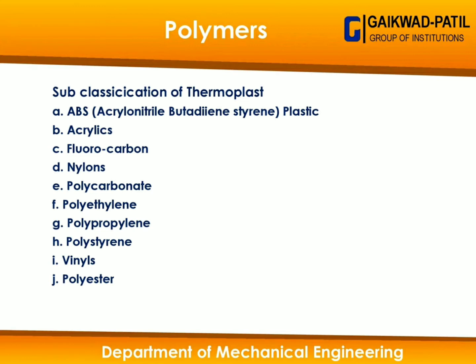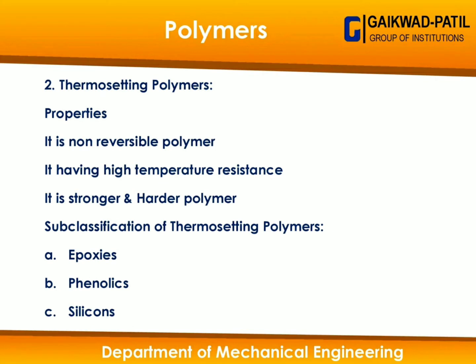Then let's see the classification of thermosetting polymers. So first of all we need to see what are the basic properties of thermosetting polymer. As we have seen previously, thermoplast is a reversible polymer, but the thermosetting polymer is a non-reversible polymer, and that is its first property. It has high temperature resistance. It is a stronger and harder polymer as compared to the thermoplast polymer. That's why it has wide popularity and application in industry. Now let's see the subclassification of thermosetting polymer.